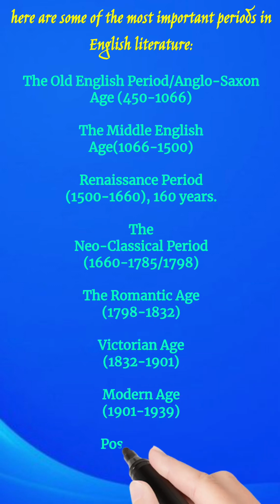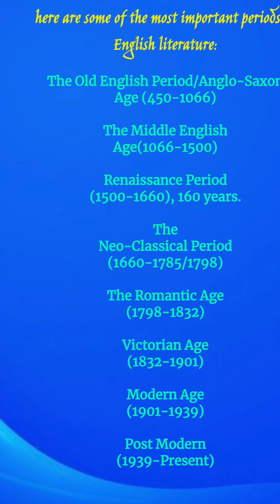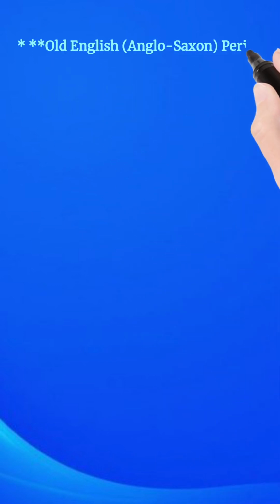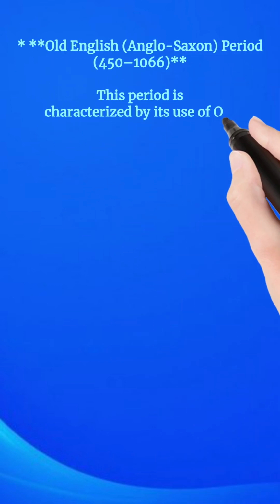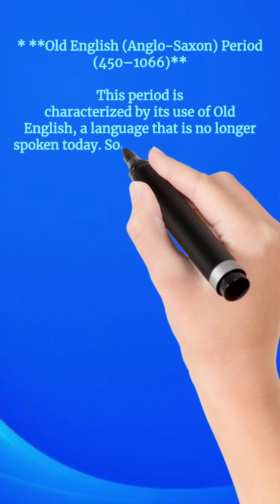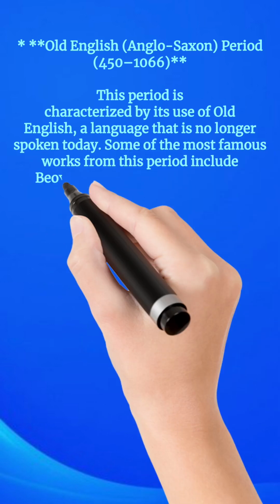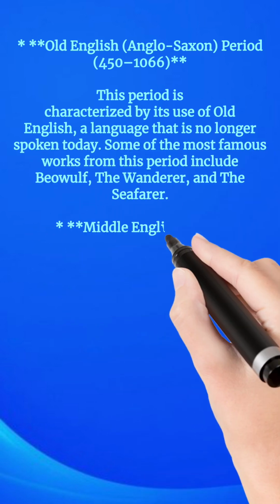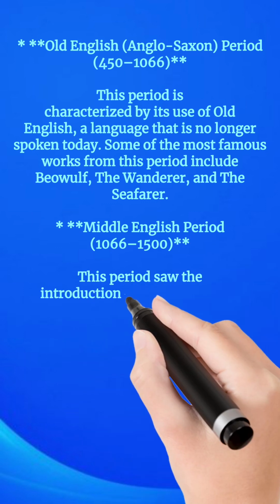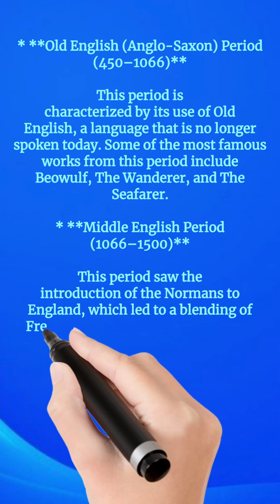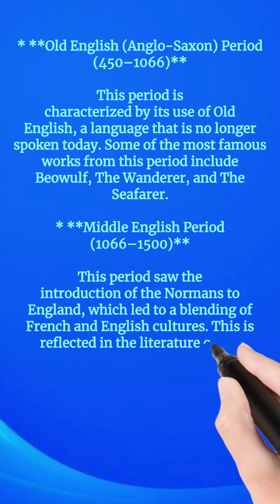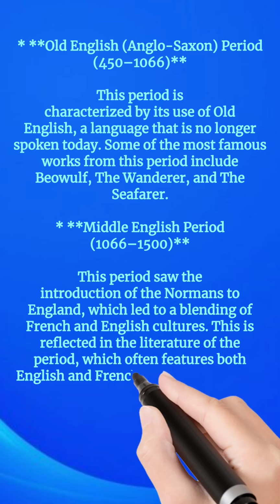Middle English period. This period saw the introduction of the Normans to England, which led to a blending of French and English cultures. This is reflected in the literature of the period, which often features both English and French words. Some of the most famous works from this period include The Canterbury Tales, Sir Gawain and the Green Knight, and Piers Plowman.